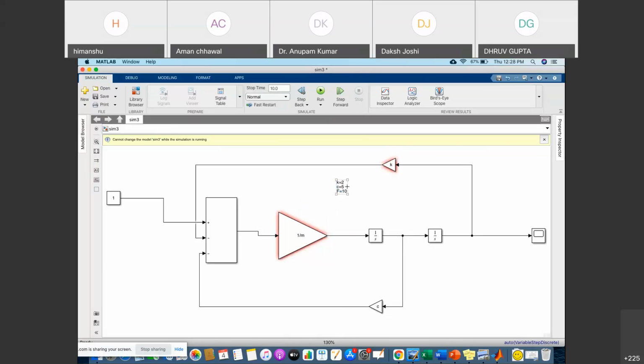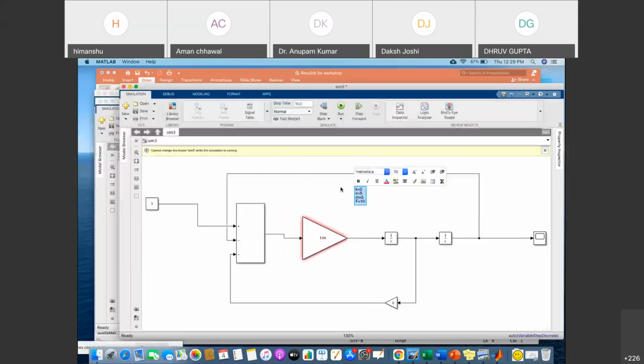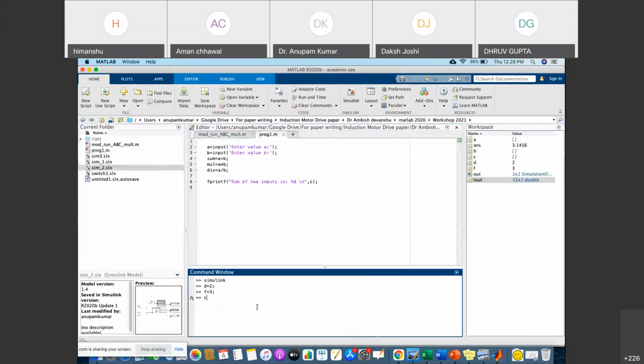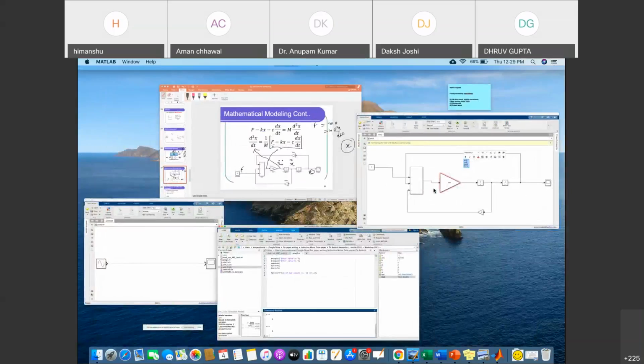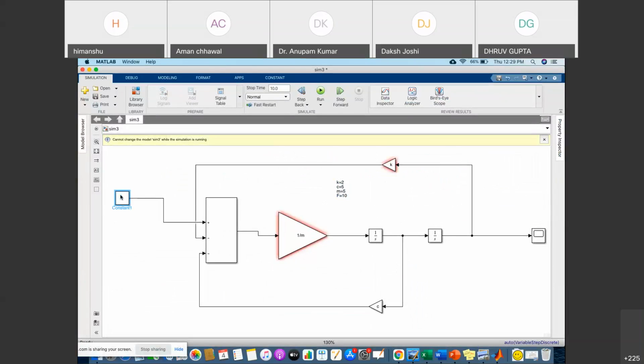And we also require the mass of the block, m, which will be equal to 5. So this thing we have to give in MATLAB, otherwise it will not understand. So you have to go and give it in the command window. So k equal to 2, c equal to 5, m equal to 5, and f is not required because we are giving it through the constant block. So you can make it 10.